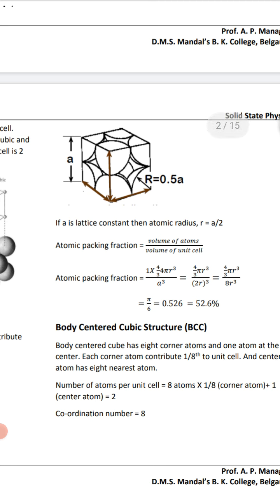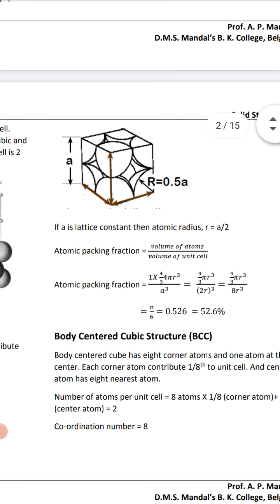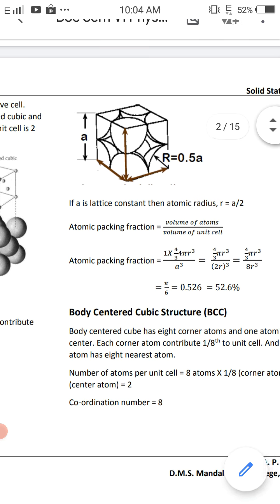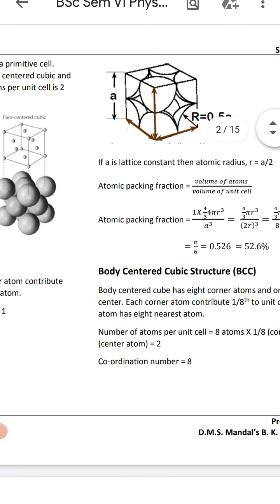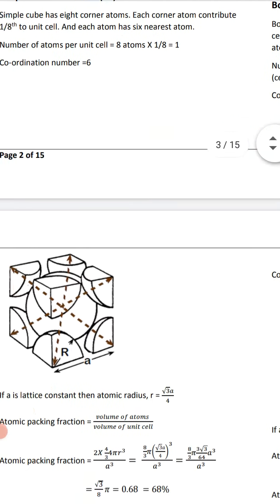For the simple cubic, with lattice constant a, the atomic radius r equals a by 2. The atomic packing fraction is the volume of the atoms divided by the volume of the unit cell, equal to 1 into 4/3 pi r cube divided by a cube. That is the atomic packing fraction formula, giving 52.6 percent.